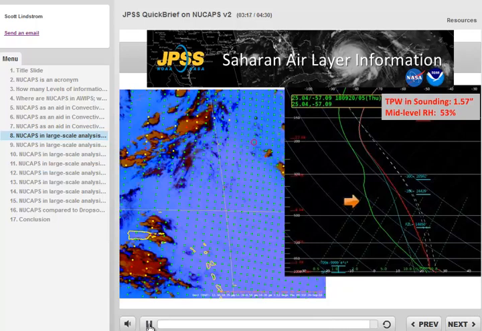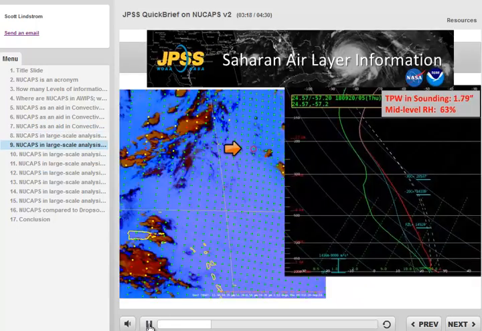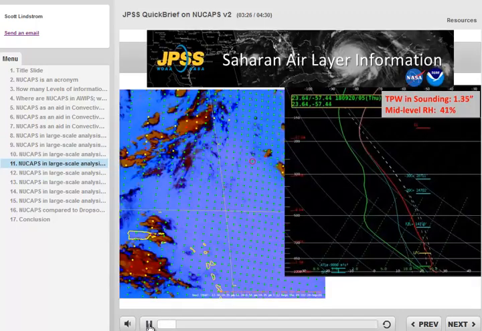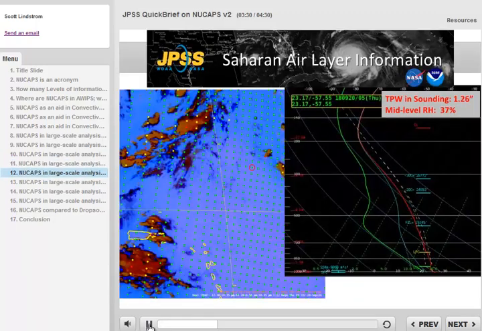We'll step down that line into the dry air. The air mass is moist north of the SAL. As NUCAPS soundings get closer to the SAL air, they start to show mid-level drying. Drying increases as you move farther into the SAL. Here's the last sounding, drier still.